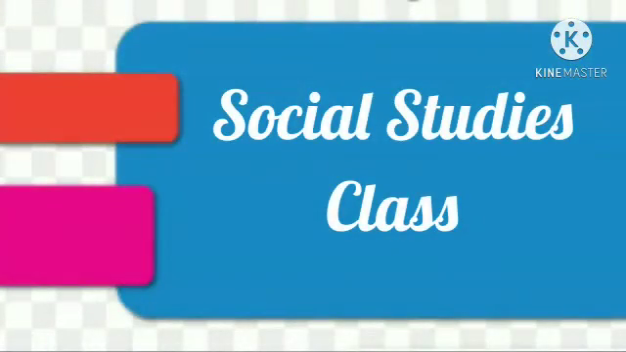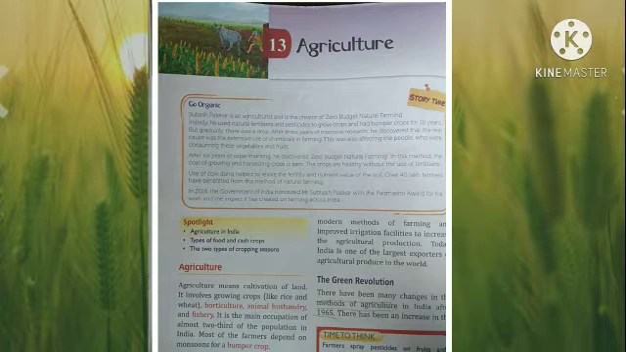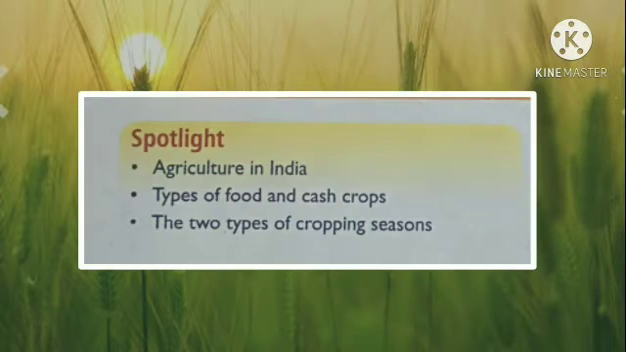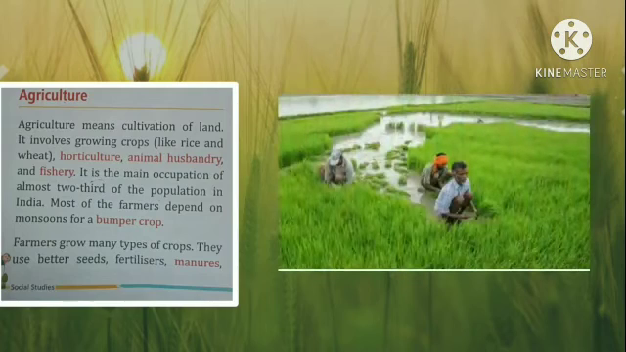So today in this class we will learn one more new chapter of social studies, which is agriculture. In this chapter we will learn regarding the agriculture in India, types of food and cash crops, and the two types of cropping seasons. Okay, so now let's start the chapter.